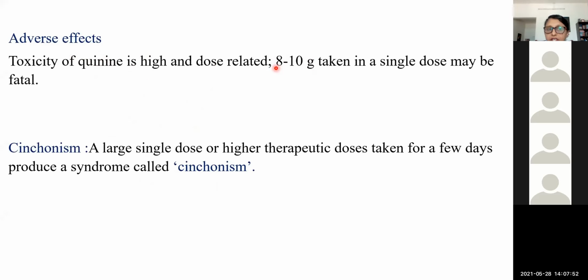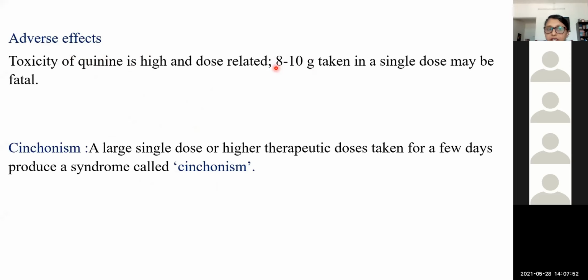Then, what are the uses of quinine? We are dealing with malaria, so it is used in uncomplicated chloroquine-resistant malaria. If the plasmodium is sensitive to chloroquine, we will go for only chloroquine. But if it is uncomplicated and chloroquine-resistant, we can go for quinine orally, as well as intravenously for complicated cerebral malaria.